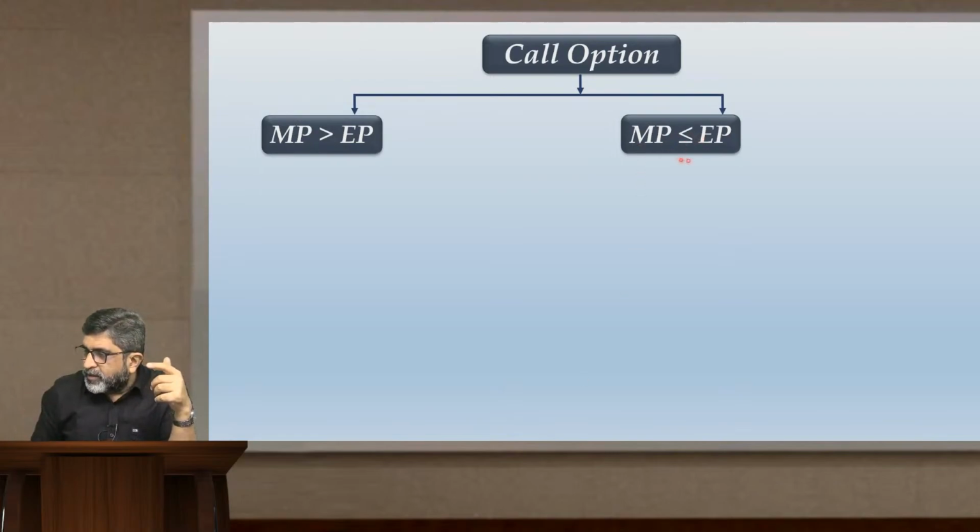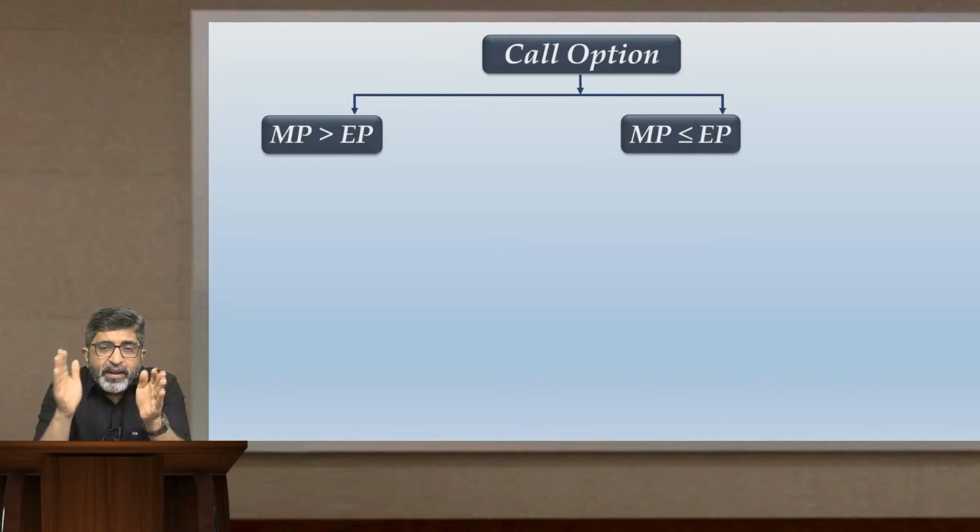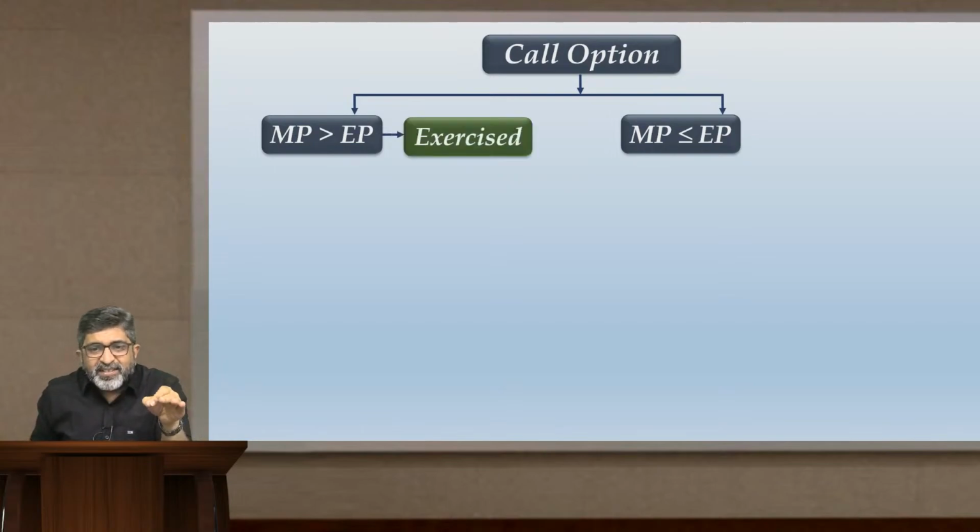Notice this symbol that I am using over here, less than or equal to, because here the call option will not be exercised, and there the call option will be exercised. So we have classified the scenario into two categories, one where the option will be exercised, one where the option will not be exercised. When the market price is greater than exercise price, option will be exercised.